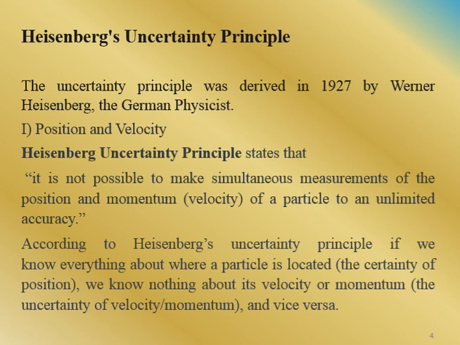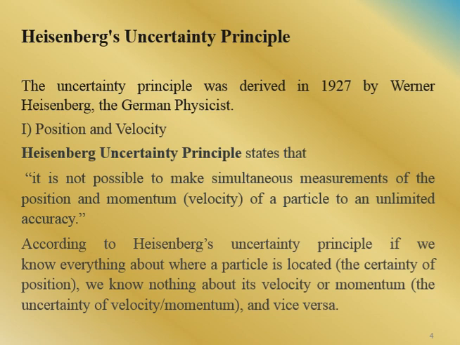The Heisenberg uncertainty principle states that it is not possible to make simultaneous measurement of the position and momentum, or you can say velocity, of a particle to an unlimited accuracy.